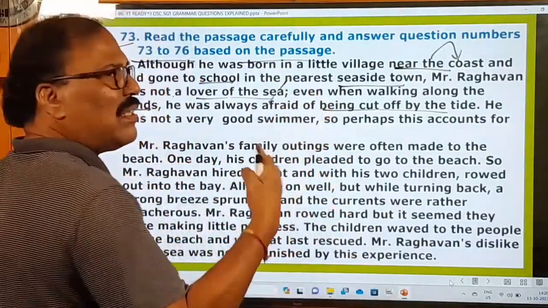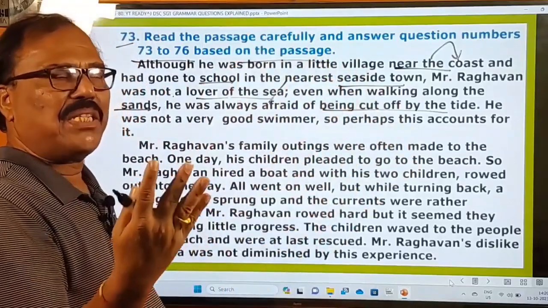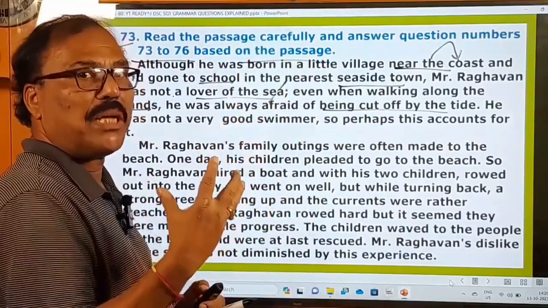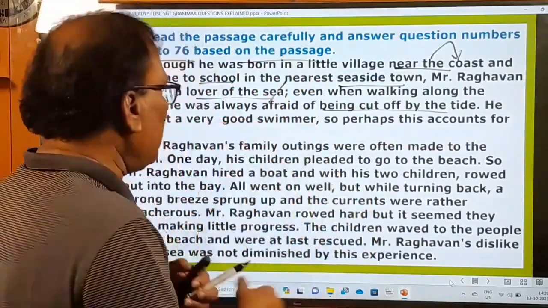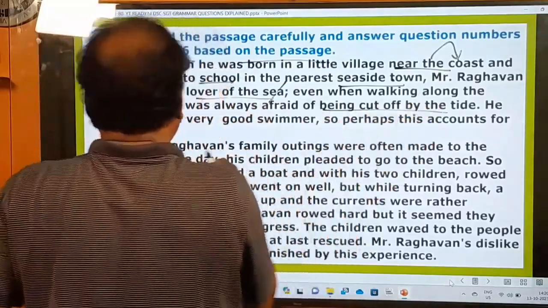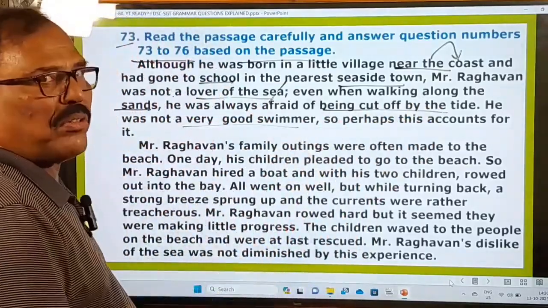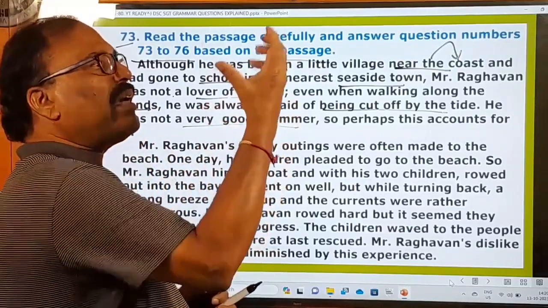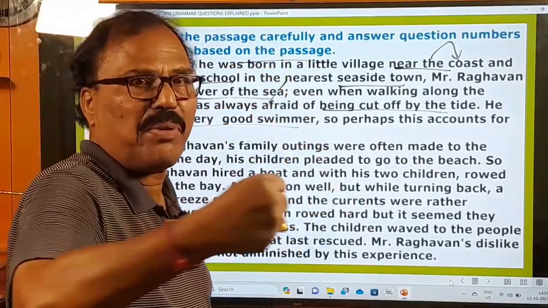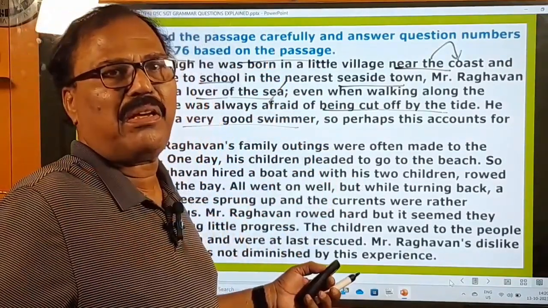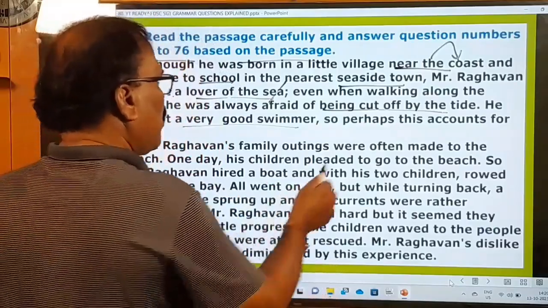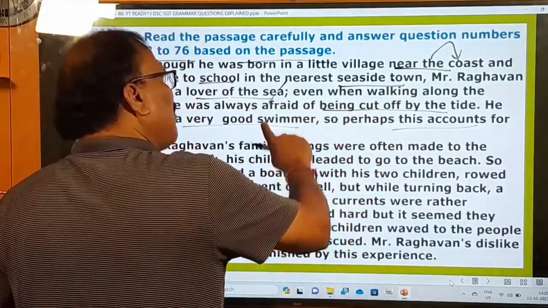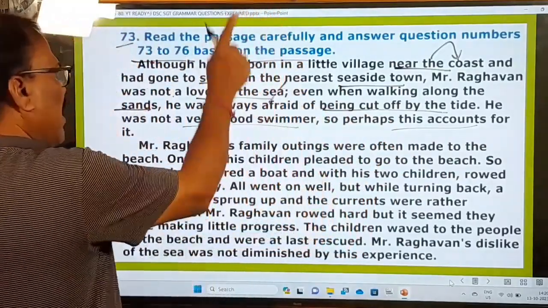Of course, watching the waves of the sea or sitting on the beach might be very pleasant, but if the waves come to you, what happens? They don't keep quiet. They will pull you back into the sea. So he was always afraid of that, and he was not a very good swimmer. Even if you are a good swimmer, you cannot help it, because sometimes water currents pull you strongly into the sea, and your swimming qualities will not work there. So perhaps this accounts for it, that this may be the reason for his not loving the sea.